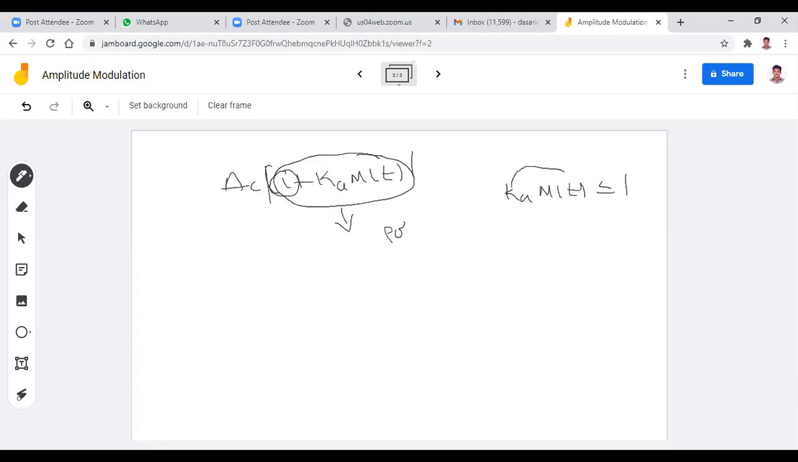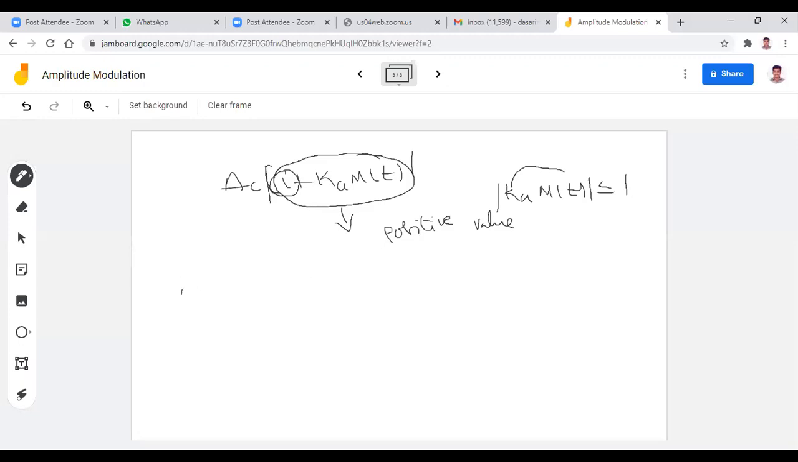Is it true or not? Yes, sir. Right? So it is a non-negative value. Always there is a chance of getting the positive value. That means you can say that when mod Ka into m(t) is less than or equal to 1, the envelope 1 plus Ka m(t) is always a positive value, so it is always non-negative. So this is the first important point you have to remember when you want to draw the time domain representation of the AM wave graphically.